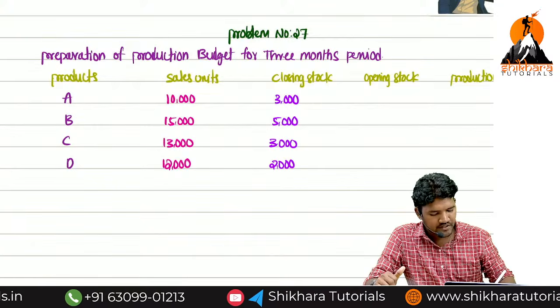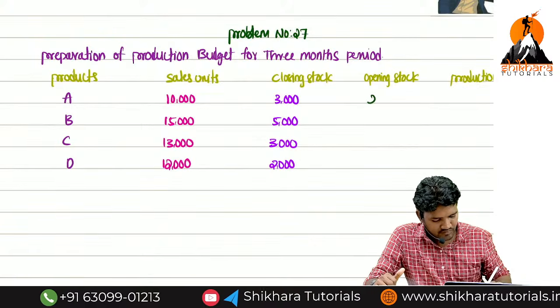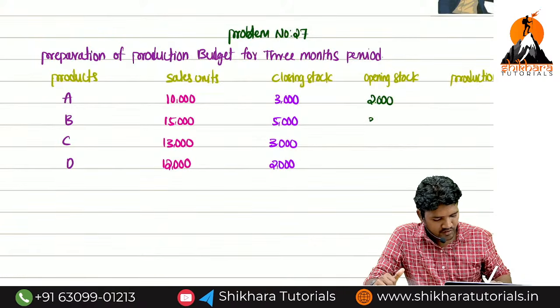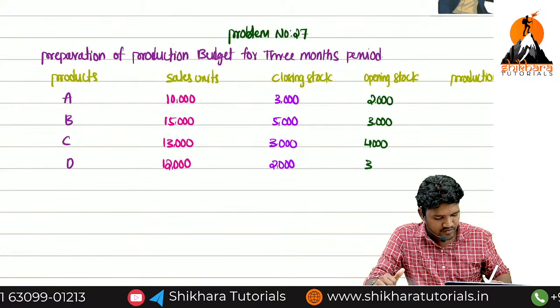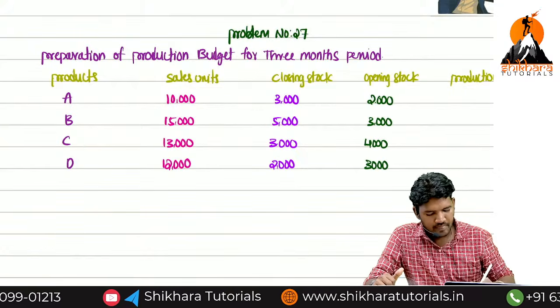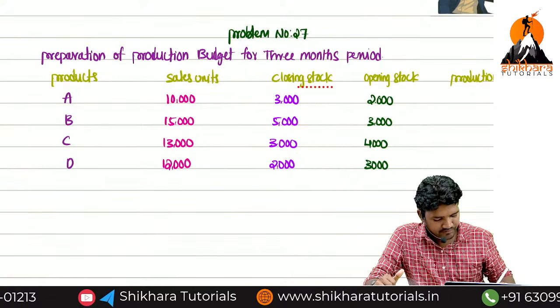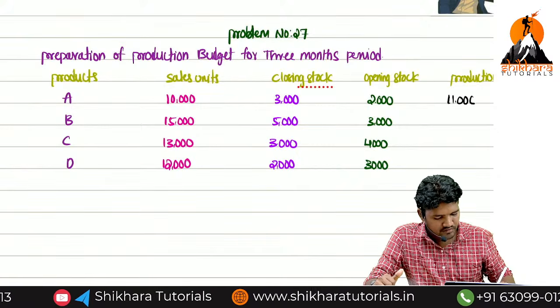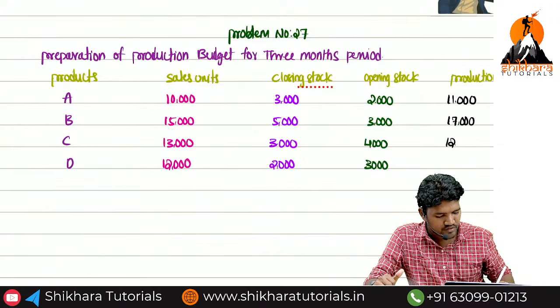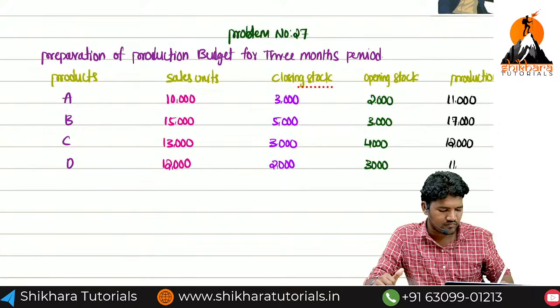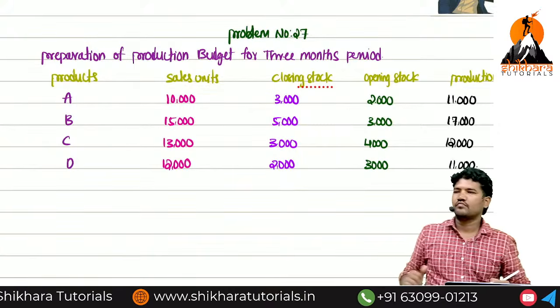What about the opening stocks? 2,000, 3,000, 4,000, 3,000. Tell me about the production. 11,000, 17,000, 12,000. Okay.